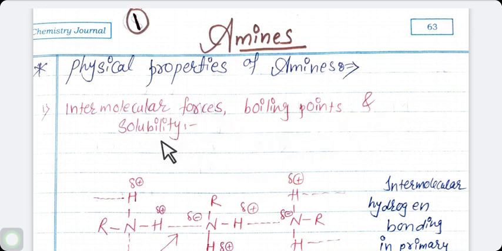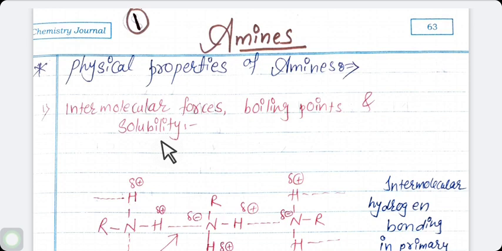Students, the nitrogen-hydrogen bond in amine is polar. As all of you know what is polar. So the NH bond in amine is polar. Why is it polar? Because the electronegativity of nitrogen is 3.0 and hydrogen is 2.1. So there is a difference between electronegativity. That's why the NH bond in amine is polar. Due to the polar nature of the nitrogen-hydrogen bond, primary and secondary amines have intermolecular hydrogen bonding.